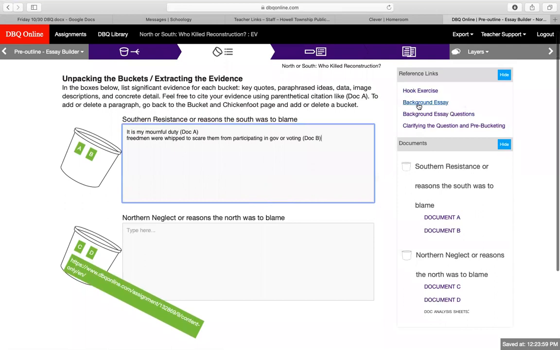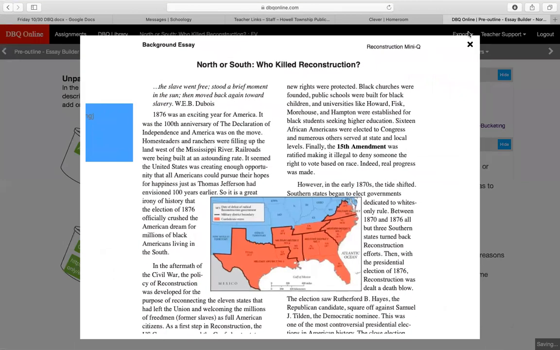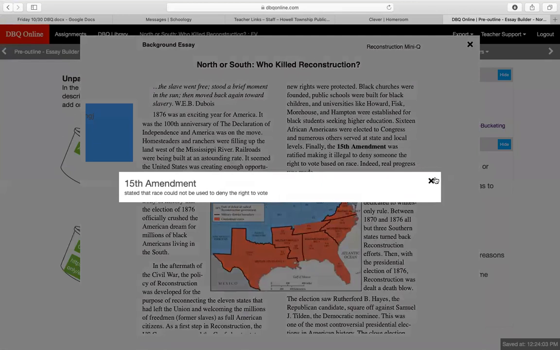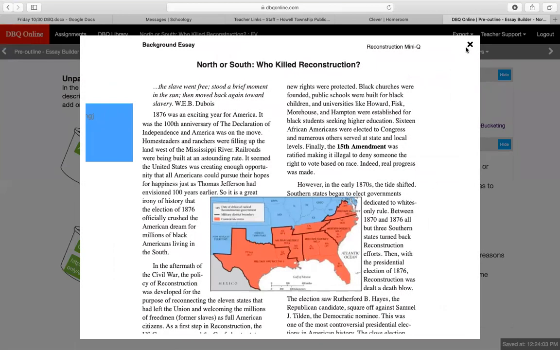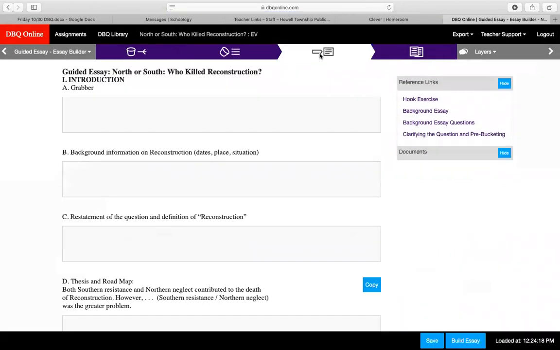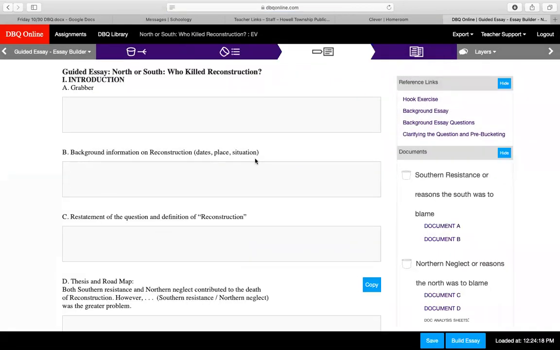You can also go to these. And again, once you click on it, it comes right up. Okay, so if you had highlighted stuff back in this or annotated, you can go and see that immediately. Again, it will just remind you what some of these words mean by clicking on the bolded terms. Then after that, you will go to your guided essay, and I will do another video for that so it doesn't get too confusing. Please ask if you have any questions.